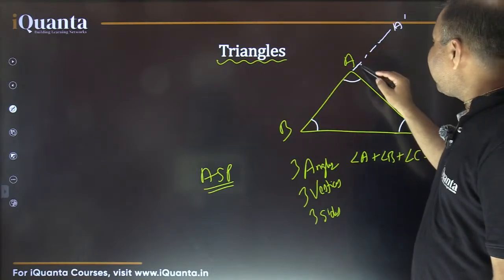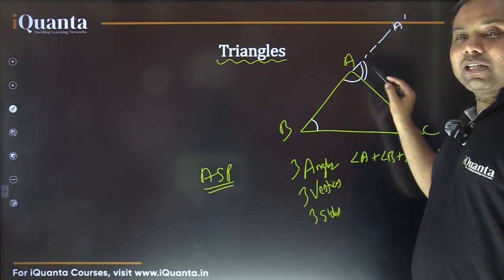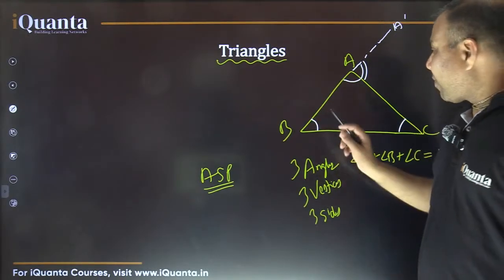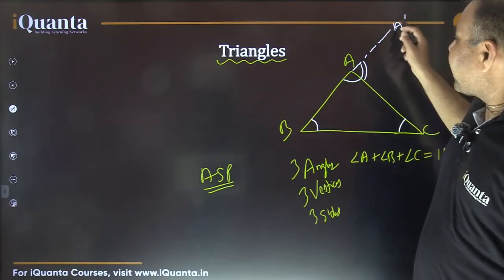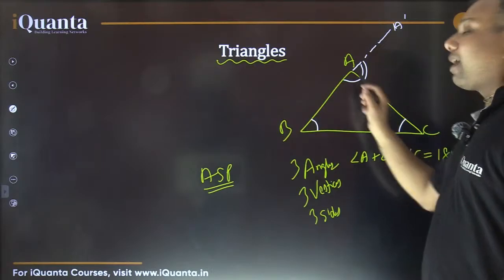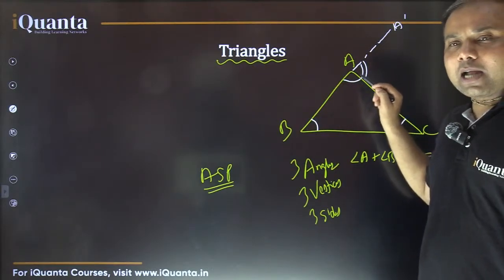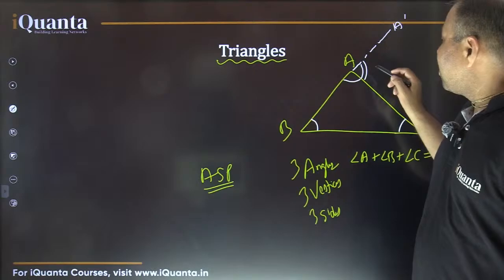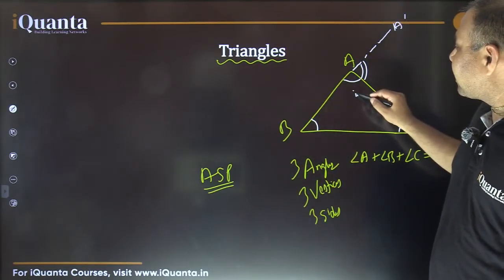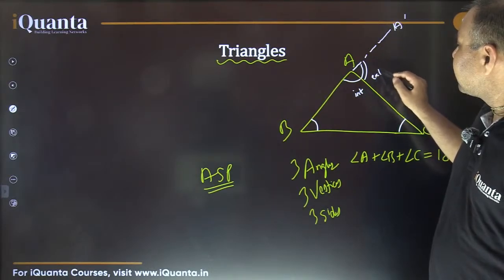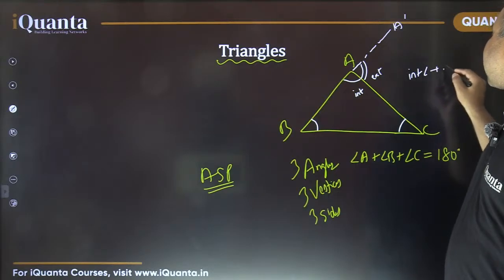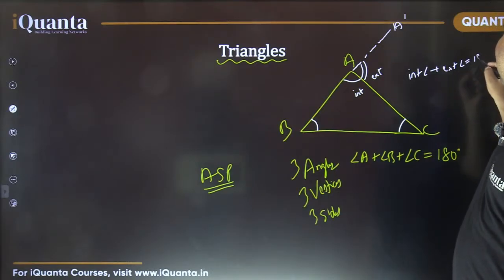The angle between them is known as the exterior angle at the vertex A. I repeat: when I extend this side BA to A dash, the angle between this extended side and this unextended AC is known as the exterior angle, or external angle also we can say. So what is the property regarding that? You can see that interior plus exterior always add up to 180 degrees. Interior angle plus exterior angle always add up to 180 degrees.